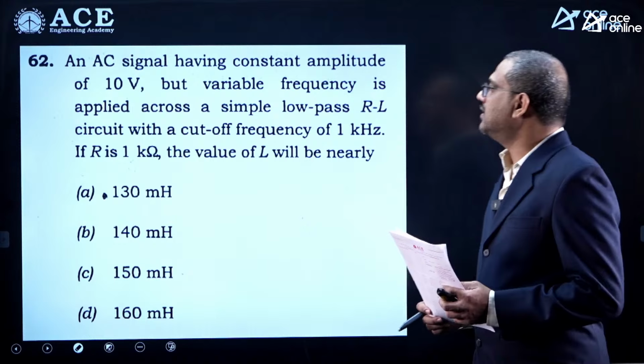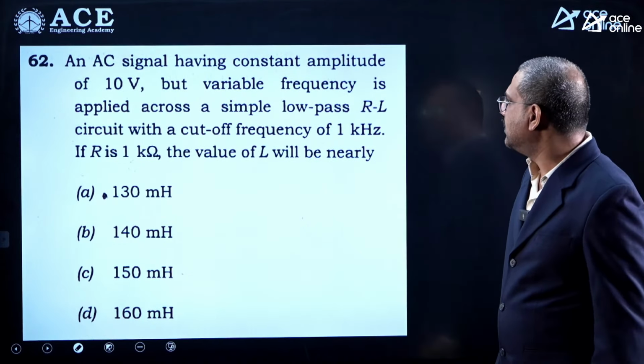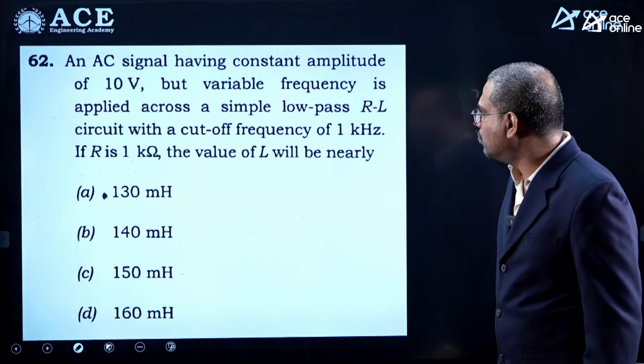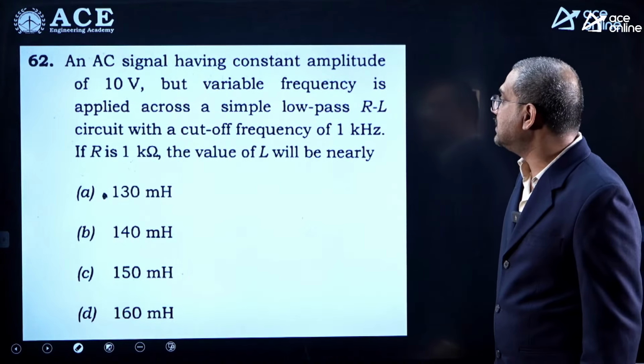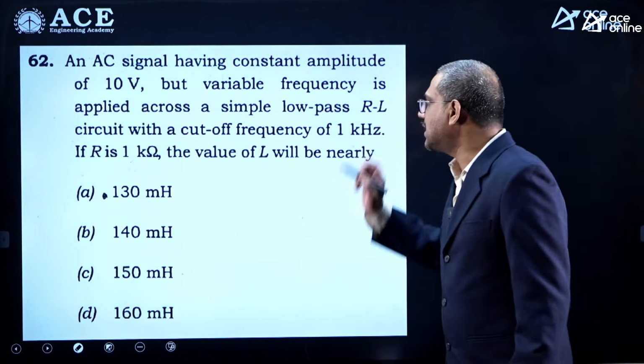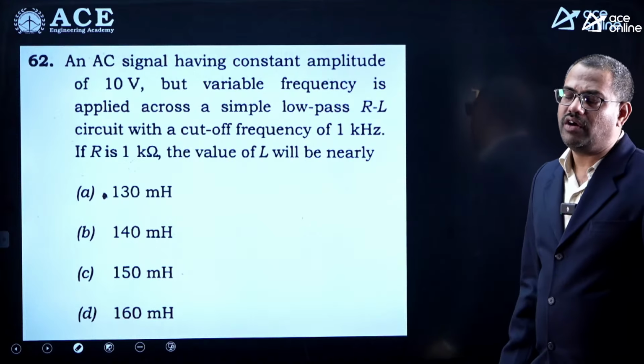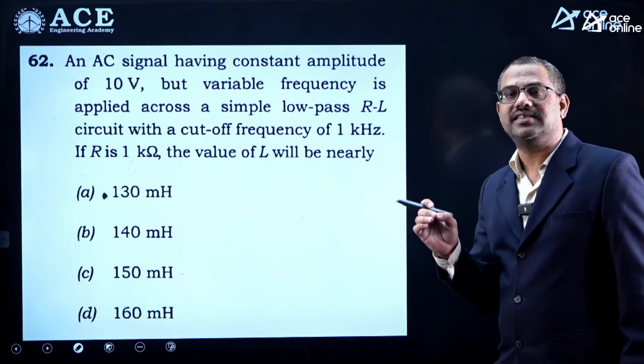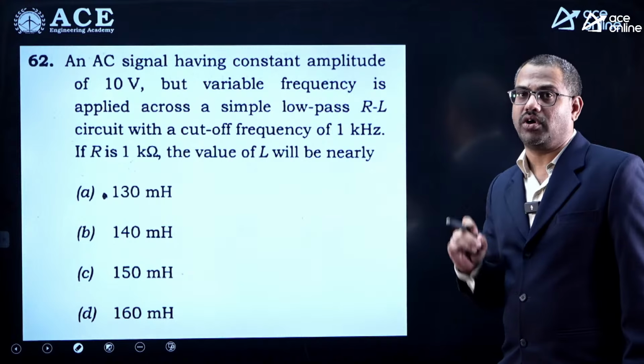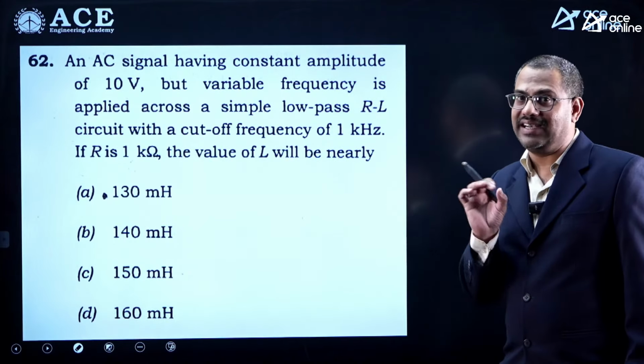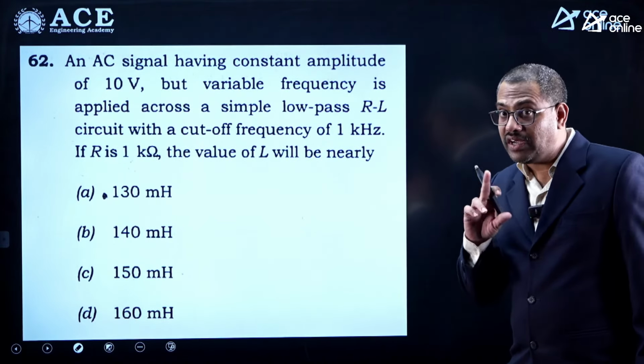Now this is a question: an AC signal having a constant amplitude of 10 volts but variable frequency is applied across a simple low pass RL circuit. Now you know the meaning of low pass. A low pass filter allows low frequencies to the output and blocks high frequencies. So in an RL low pass circuit, the inductor is frequency dependent, so low frequency it should allow.